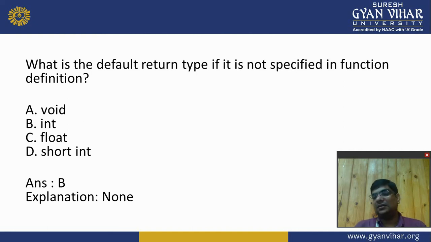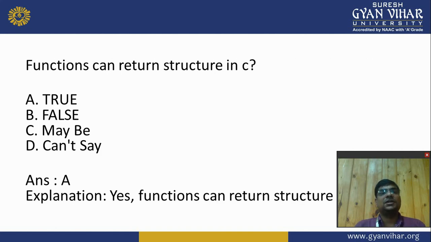See in programming C, what is the default return type? Void, int, float, short int. I tell you that it is the integer. Next is functions can return structure in C. True, false, maybe, can't say. The answer is A. True.